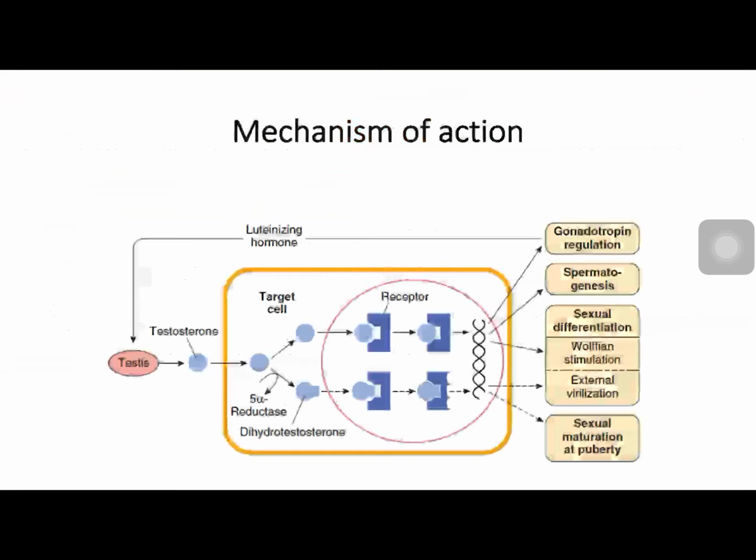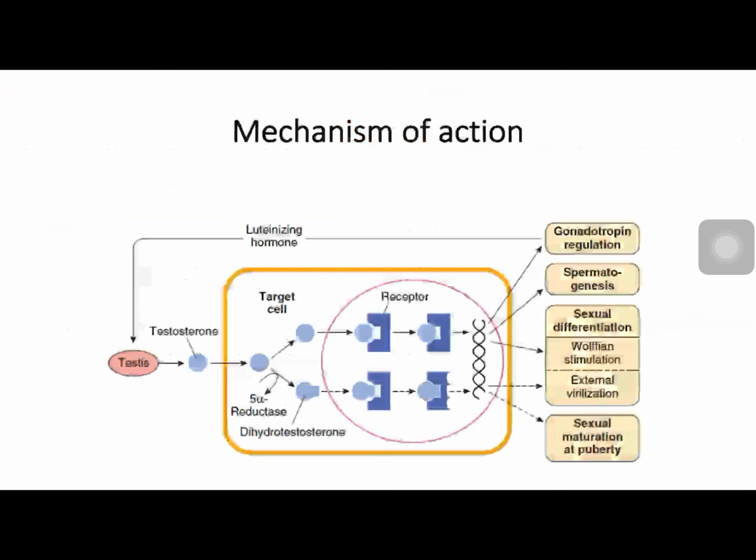Their mechanism of action, how these androgens act. Androgens are basically steroidal hormones, so directly they can penetrate the cell, and they have receptors present inside the nucleus. So when the steroidal hormones or androgens penetrate the target cell, they act on the receptors present in the nucleus, and they cause sexual differentiation, sexual maturity at the time of puberty, spermatogenesis, and gonadotropin regulation. So these are the important actions.